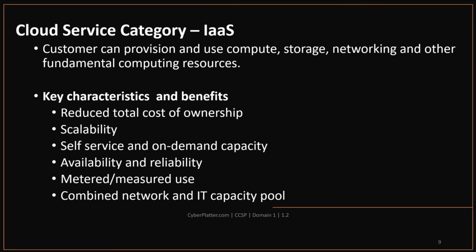Now let's discuss the cloud service categories. The first one is infrastructure as a service. This is the most basic of cloud service offerings. Here, the cloud service customer can provision and use compute, storage, networking, and other services. Infrastructure as a service allows the customer to install software, including operating systems, on hardware housed and connected by the cloud vendor. In this model, the cloud provider has a data center with racks, machines, cables, utilities, and administers all these things.